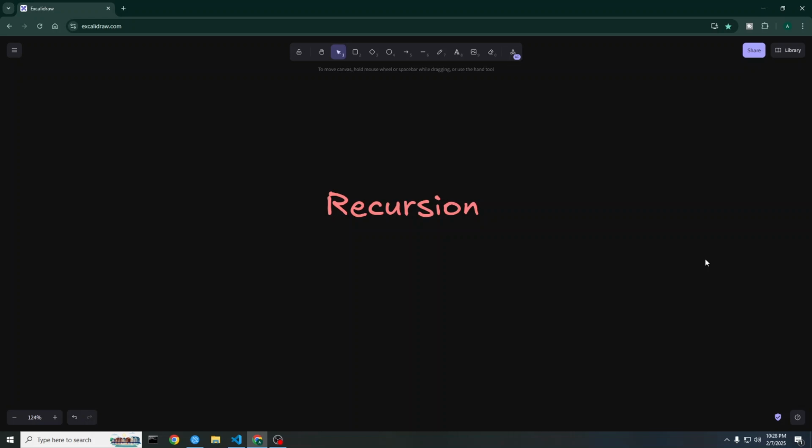I was learning recursion as a beginner, so let's have an overview on the topic. What is recursion? Recursion is a technique where a function calls itself to solve a problem by breaking it down into smaller subproblems. It continues calling itself until it reaches a base case, which stops the recursion. Now let's have an example.